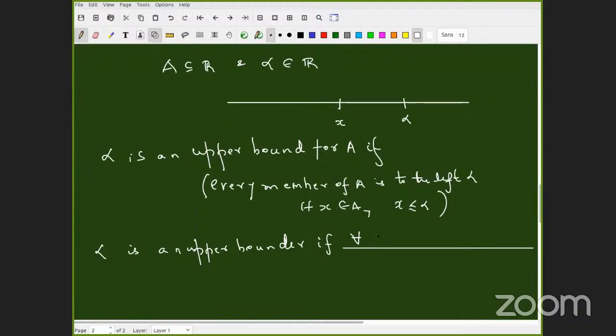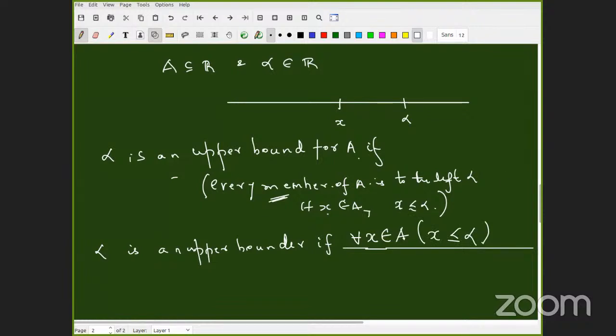Rahul, quick. Sir, for all A is a subset of capital R. No, not R. It is only about the property of A. Alpha is an upper bound for A. If X is a member of A, then X is less than or equal to alpha. This is the property we have already observed. So how do I write it as a statement? For all X, what is the underlying set? Not R. For every X in A, what is the property? X is less than or equal to alpha. That's all.